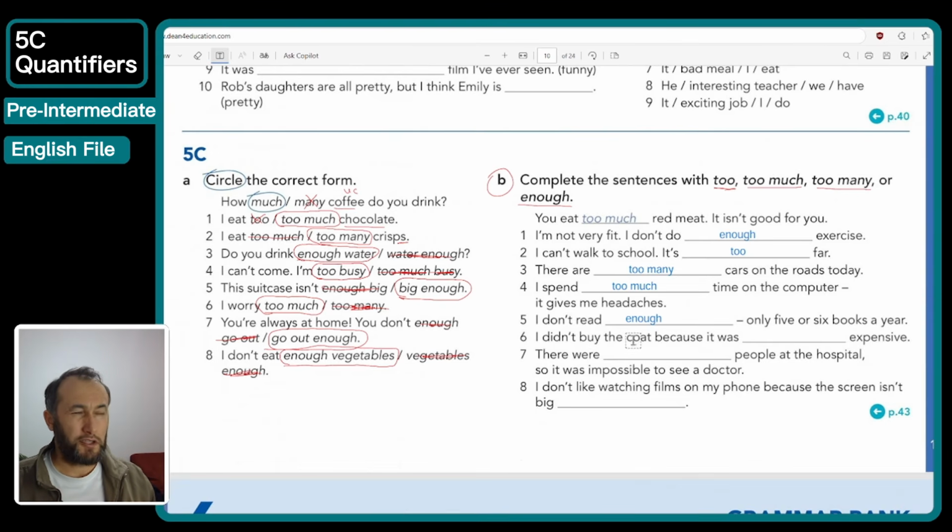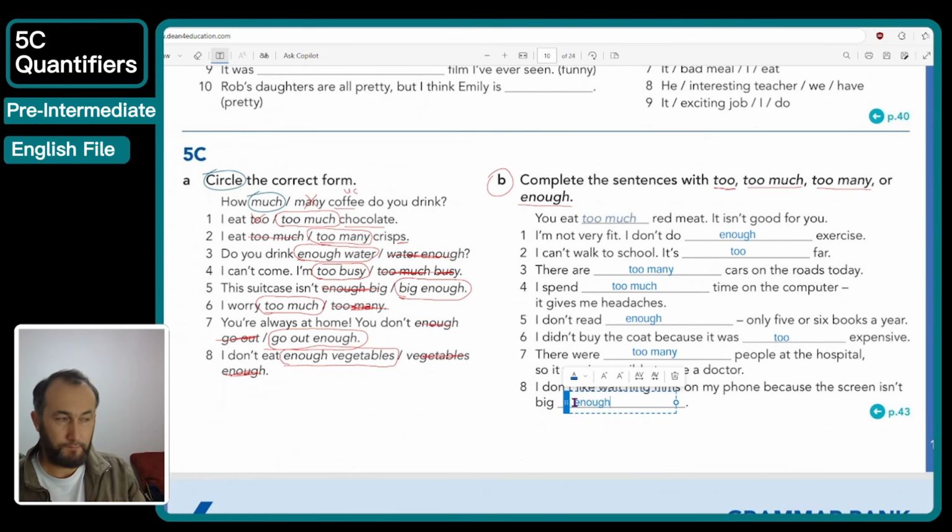Number 6, I didn't buy the coat because it was expensive. Expensive is an adjective, so we're going to use too expensive, more than the limit. 7, there were people. People is a countable noun, so too many. There were too many people at the hospital, so it was impossible to see a doctor. Last one, 8. I don't like watching films on my phone because the screen isn't big. Big is an adjective, and after an adjective we use enough, guys.